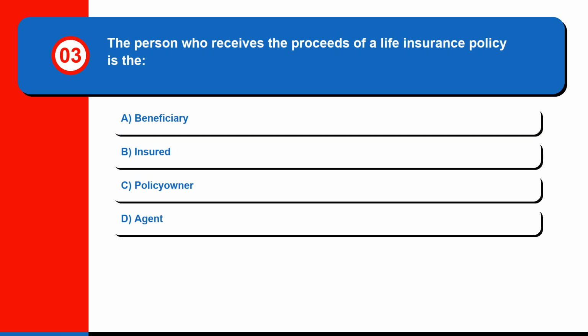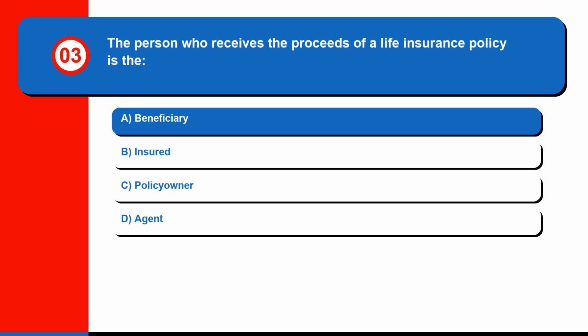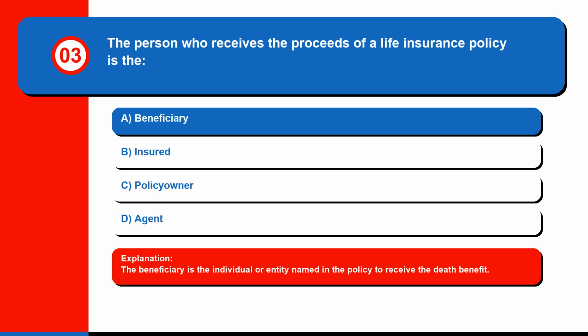Question 3. The person who receives the proceeds of a life insurance policy is the A. Beneficiary. B. Insured. C. Policy owner. Or D. Agent. The correct answer is A. Beneficiary. The beneficiary is the individual or entity named in the policy to receive the death benefit.